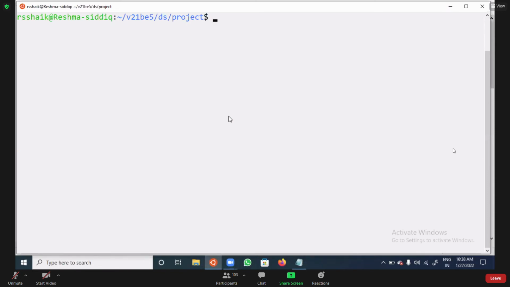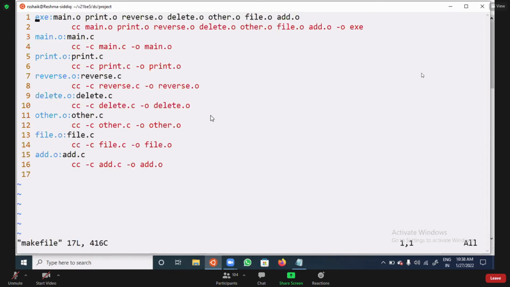So you need to solve that file. Once the delete.c file is solved, then it is going to compile another one. At that time, if a problem is there, it will stop there itself. If you solve the problem, then only it will go again. Okay. I hope all of you are clear about this. Now, if you have any doubt in this makefile, you can ask.